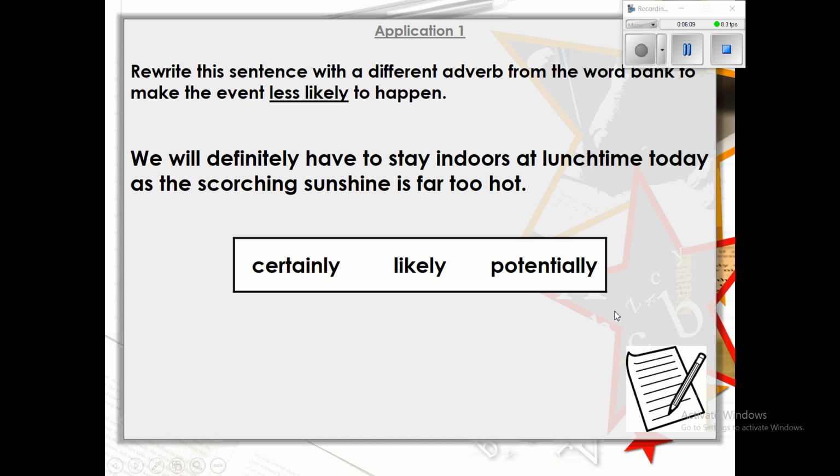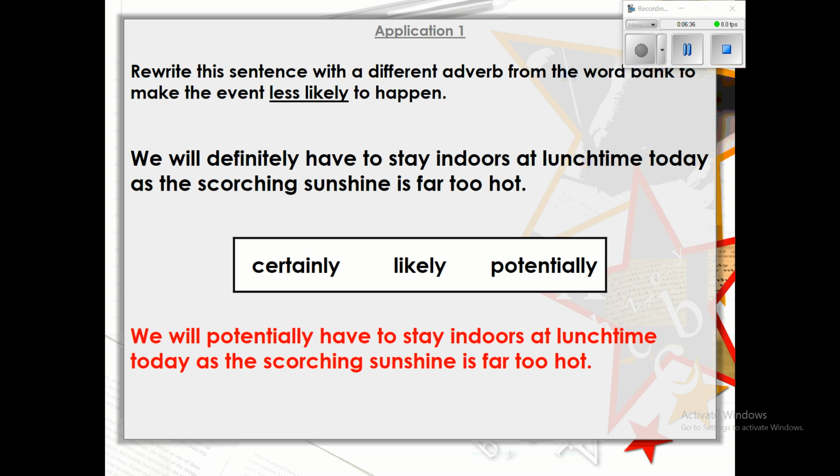Rewrite the sentence for me now with a different adverb from the word bank to make the event less likely. So you've got to identify the adverb in the sentence. So we will definitely have to stay indoors at lunchtime today as the scorching sunshine is far too hot. So I want you to identify the adverb and then replace it with one of these in this box here to make the event less likely to happen. Pause the video and give that a go for me.